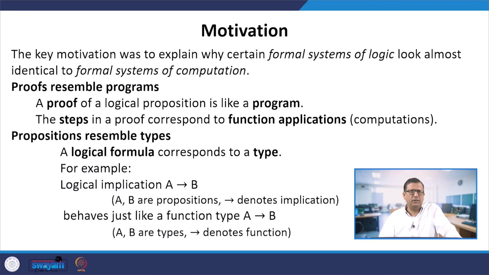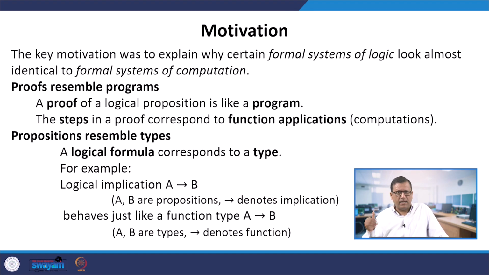The propositions resemble types. So we have seen types, that means the logical formula corresponds to a type. If we have a logical implication like A implies B, where A and B are propositions, this arrow denotes implication. So in a logical context it is A implies B. That arrow represents logical implication.